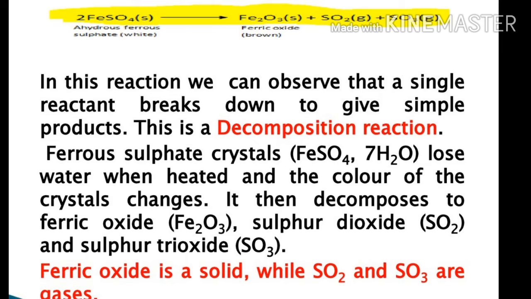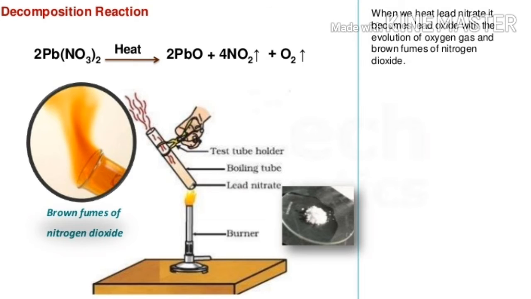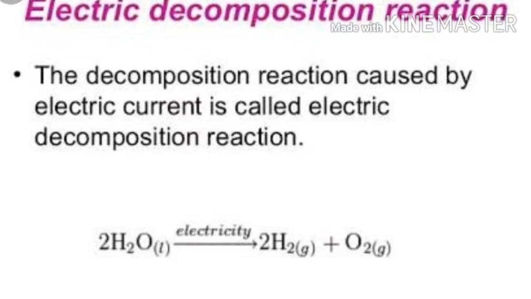Another example of a thermal decomposition reaction is given in an activity. Take about 2 gram lead nitrate powder in a boiling tube. Hold the boiling tube with a pair of tongs and heat it over a flame. We have to observe the emission of brown fumes. These fumes are of nitrogen dioxide, NO2. Lead nitrate after decomposition gives lead oxide, nitrogen dioxide and oxygen.